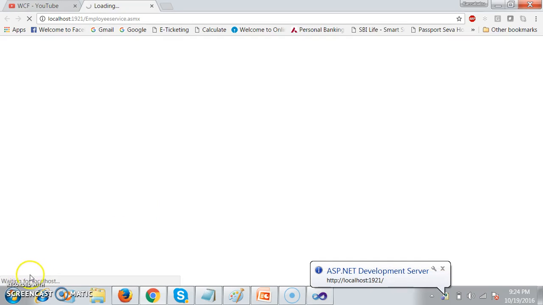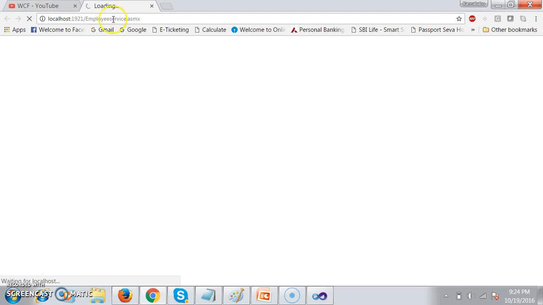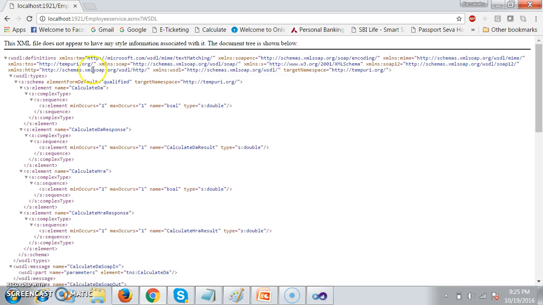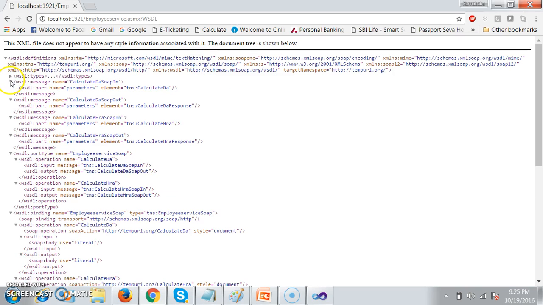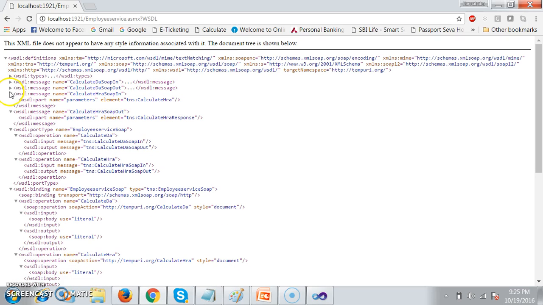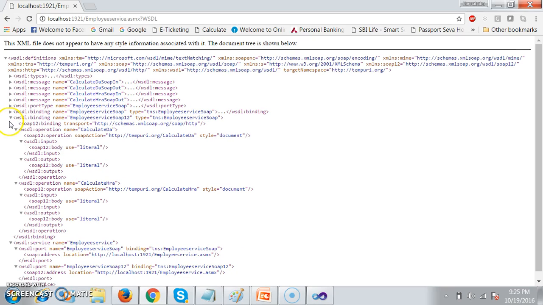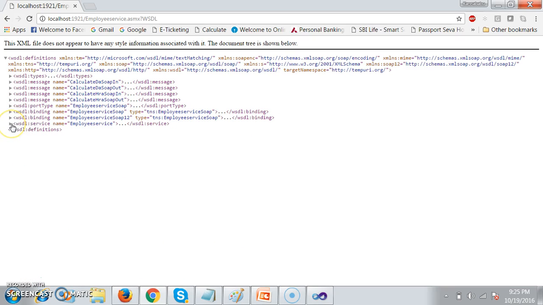I will debug and check the output. Let us see here. I just want to show you. This is the extension of my service, employee service.asmx, active service method extension. Now, whenever you click on service description, automatically a WSDL file is generated. We need not write any separate code for the WSDL file. The WSDL file is automatically generated. This is which approach? Bottom-up approach. Create the service first and based on the service, the WSDL file is generated